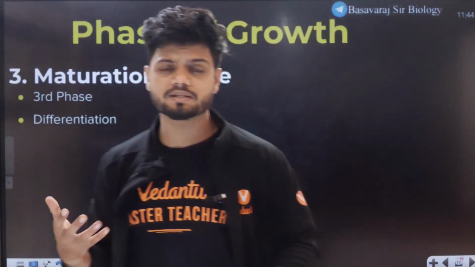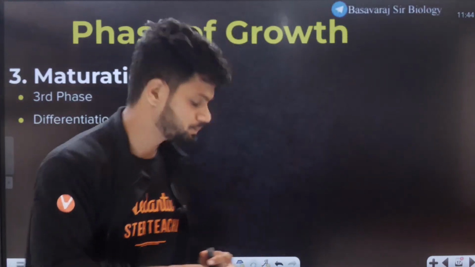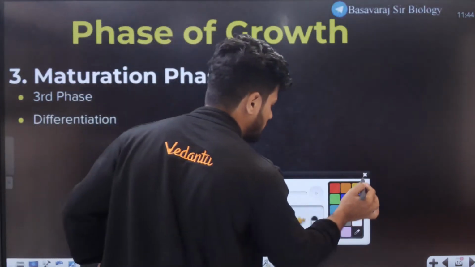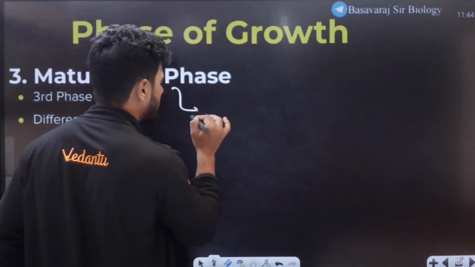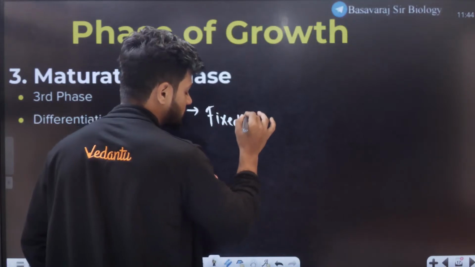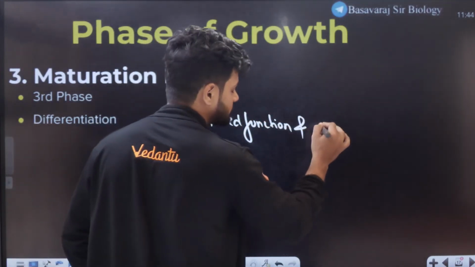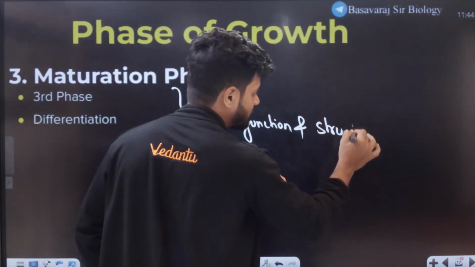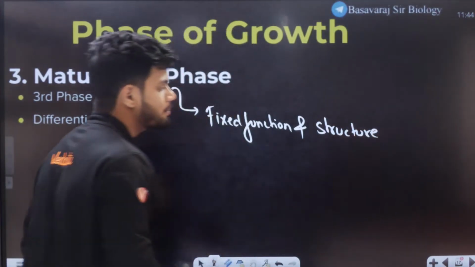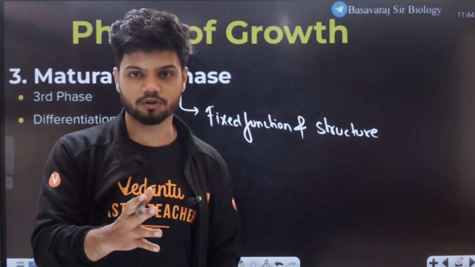In the maturation phase, every single cell has a fixed function and structure. Like they have made up their mind what is going to be my structure and what is going to be my function.